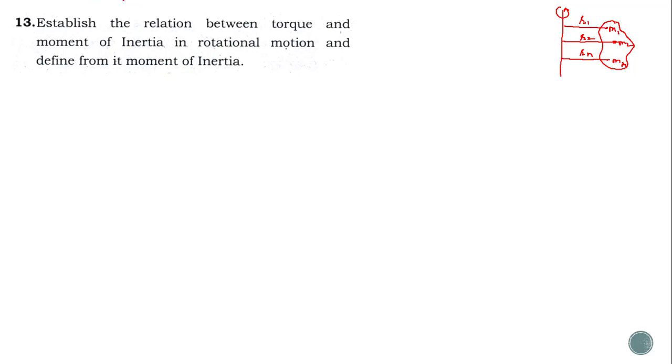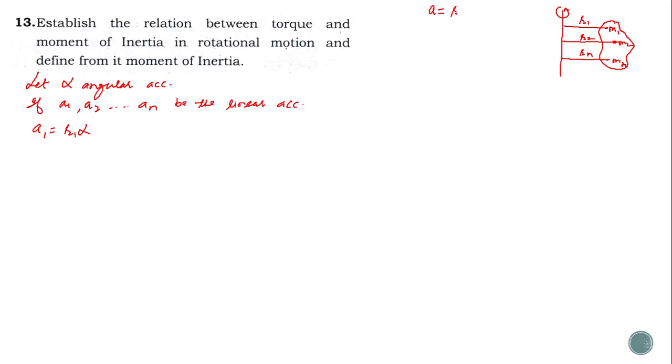Let alpha be the angular acceleration here. Now if a1, a2 and so on up to an are the linear accelerations for the particles, then we can write that a1 is equal to r1 alpha, because we know that the relation between linear and angular acceleration is a is equal to r alpha.